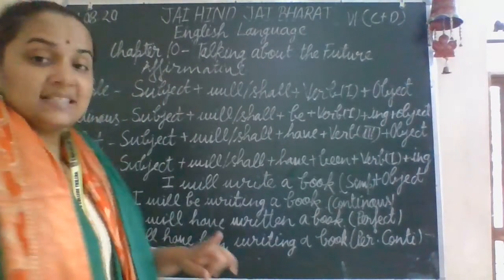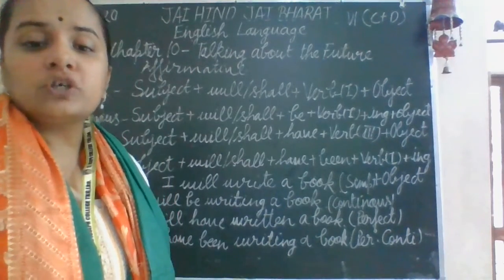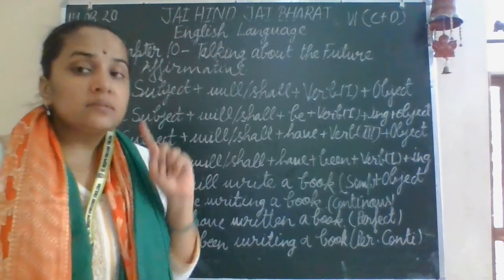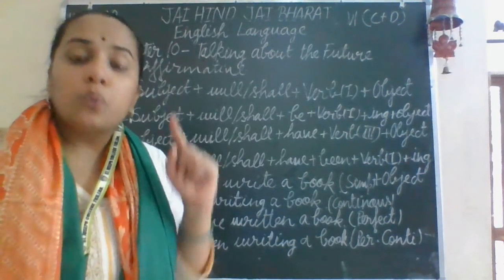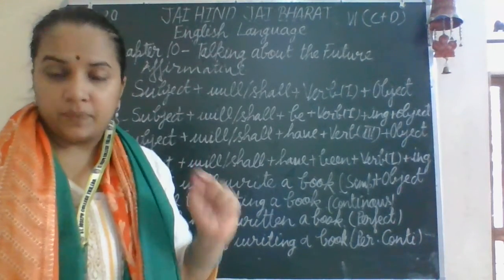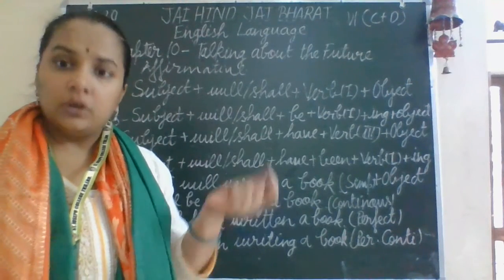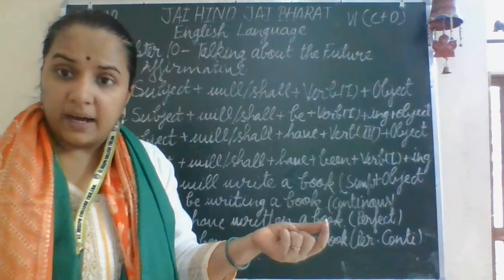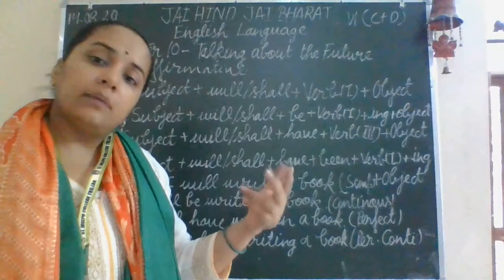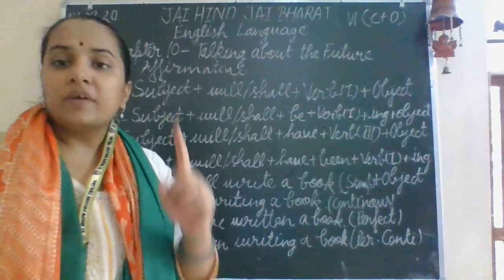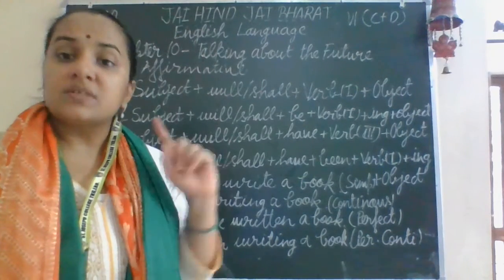And if you want to use since or for in the future perfect continuous tense, the rule will be the same. Since will be used for the point of time. Whenever we are talking about any fixed point of time, morning, evening, afternoon, 2 o'clock, a particular date, a particular month, a particular day, Sunday, Monday, Tuesday, January, February, 1978, then we will use since.